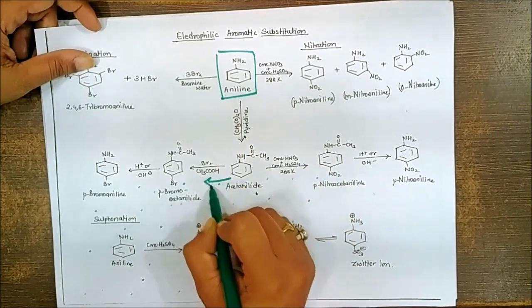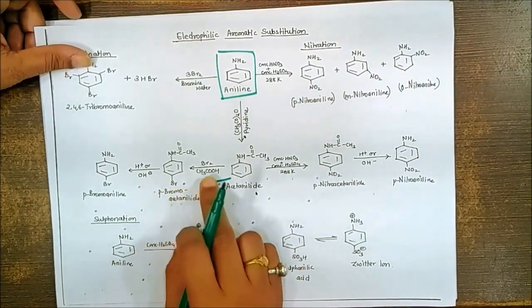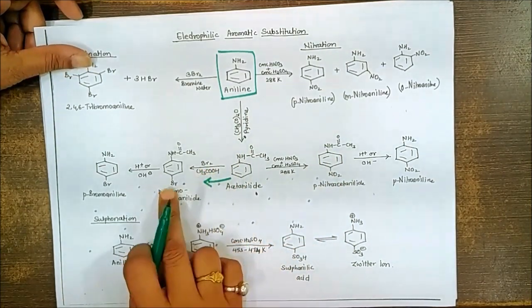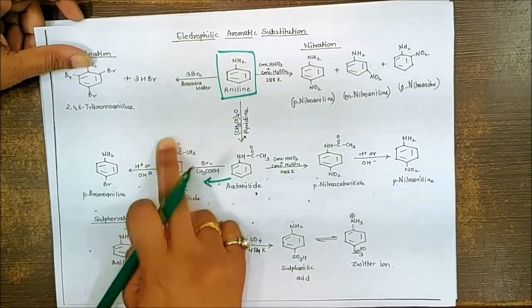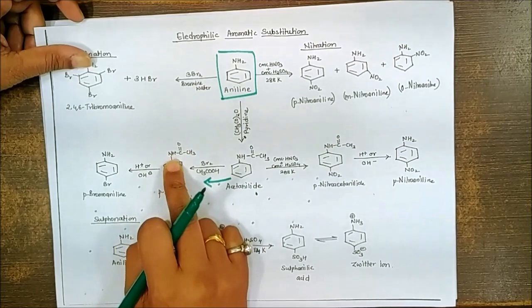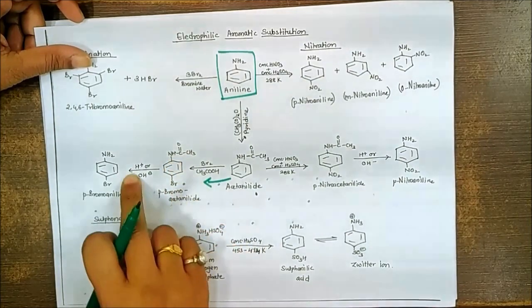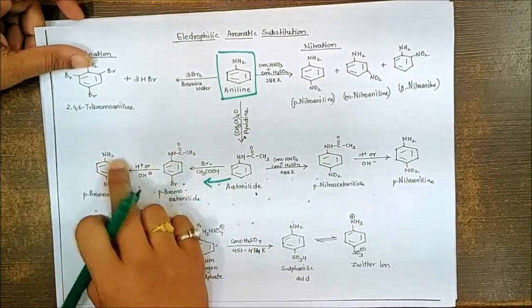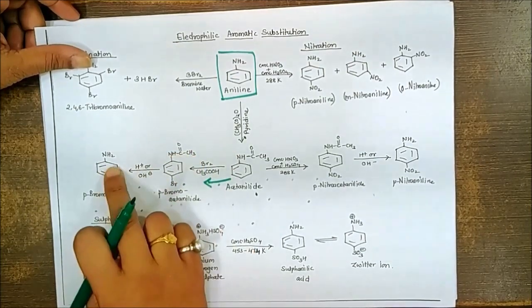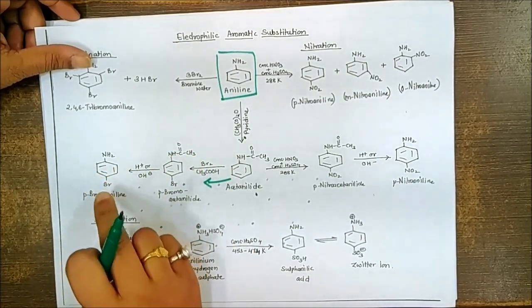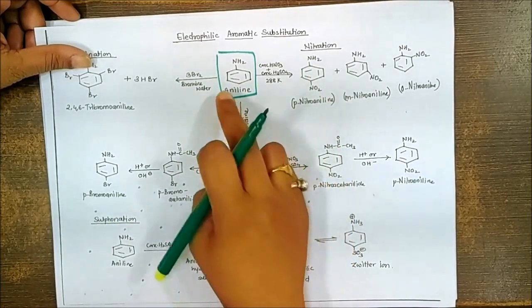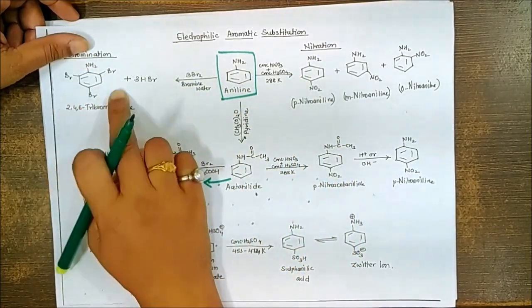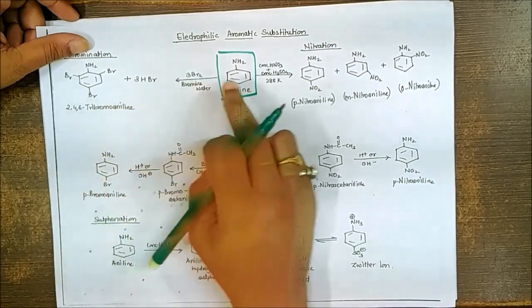After acetanilide, if you do this particular bromination, then bromination specifically occurs at the para position because the ortho positions are being crowded with the help of this acetanilide group. If you do the hydrolysis of this CH3CO, that acyl group can be removed. So specifically the para product we can get only by the protection of the NH2 group. If you do the direct bromination, you will get a tribromo substituted compound.